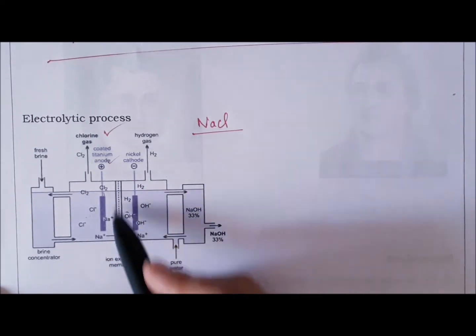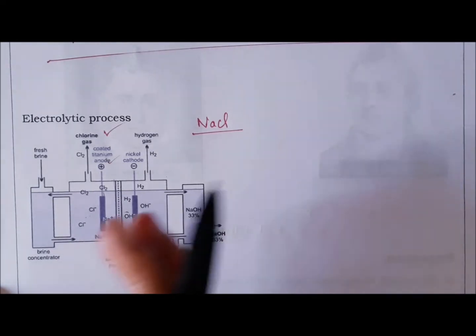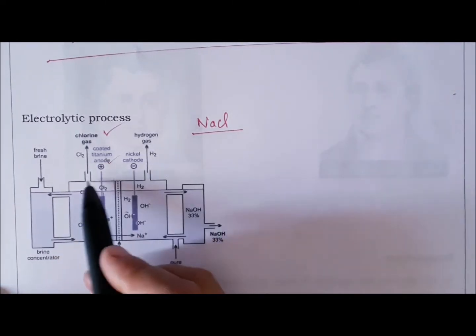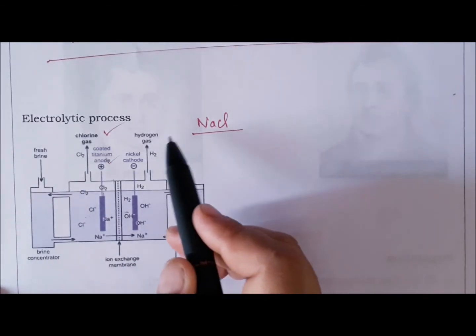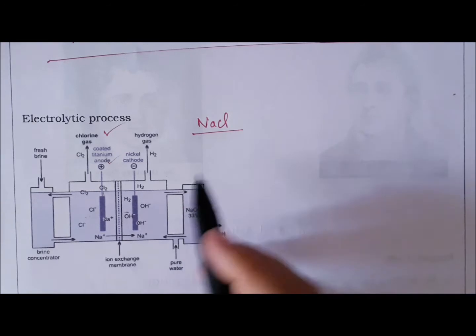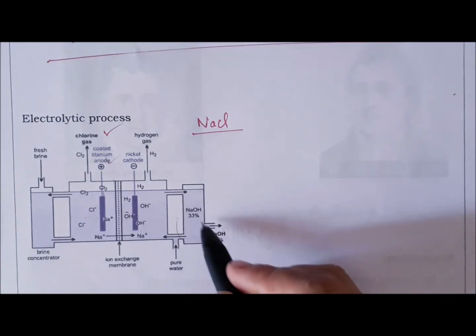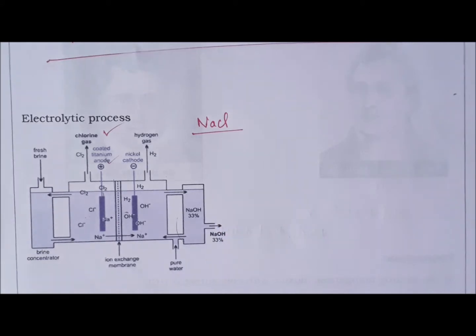The two are separated by a membrane, because of which you get chlorine gas and hydrogen gas separately. The byproduct is sodium hydroxide, which remains in the solution. This is the brine solution which contains sodium hydroxide 33%.